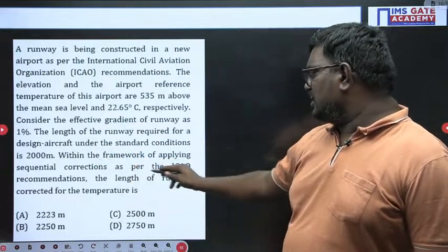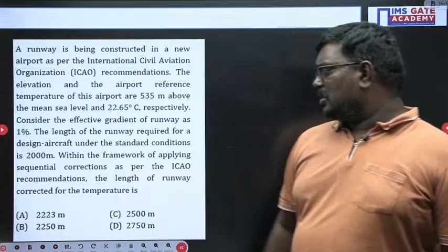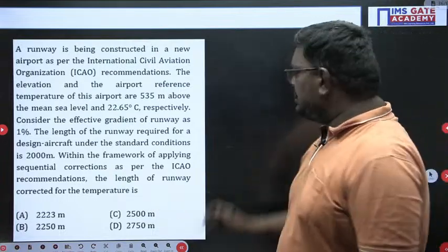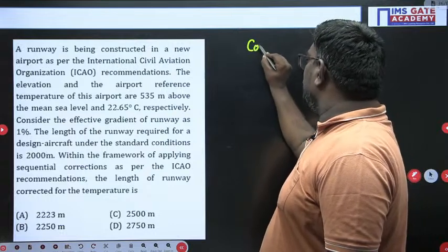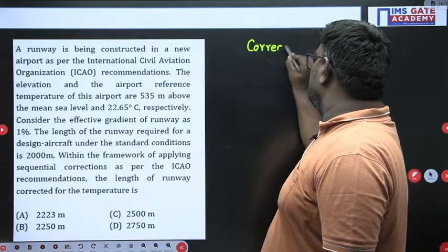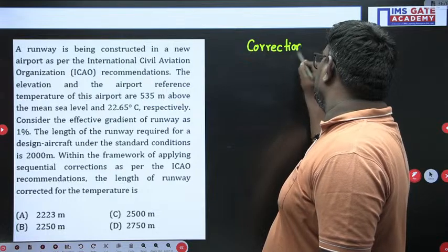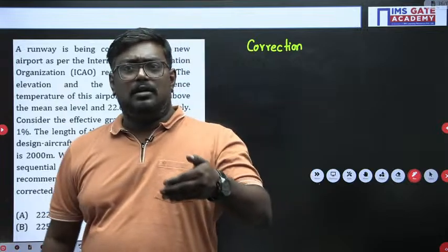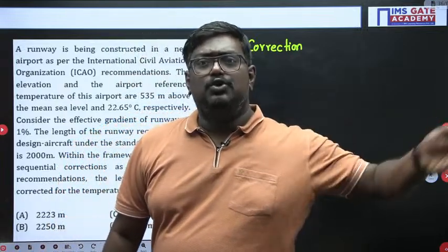Applying sequential corrections as per ICAO, the length of runway corrected for the temperature is asked. Now see, students, they are asking for the correction for temperature after doing the elevation correction. So let me tell you, you should solve the problem in a proper way.